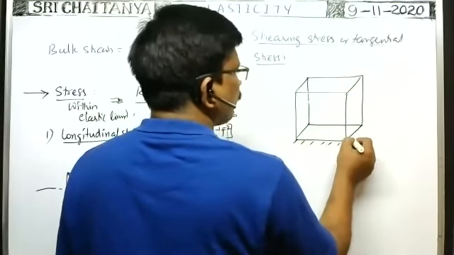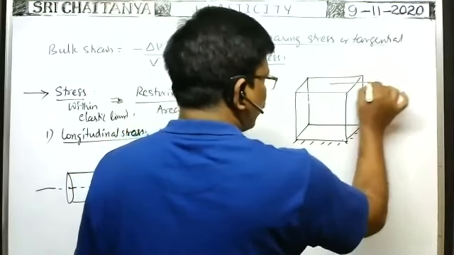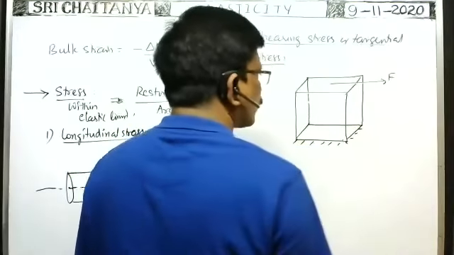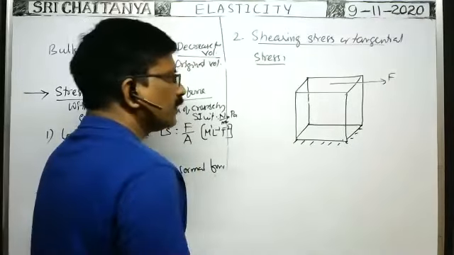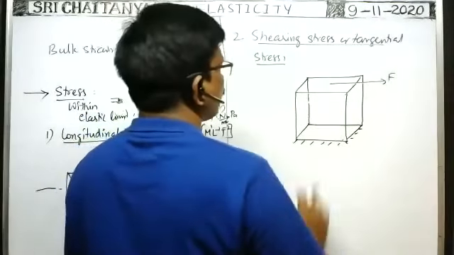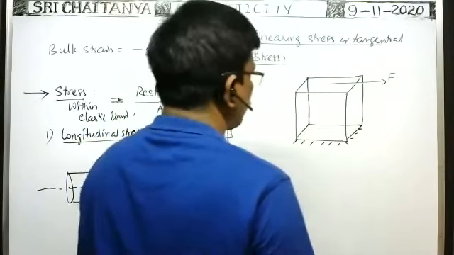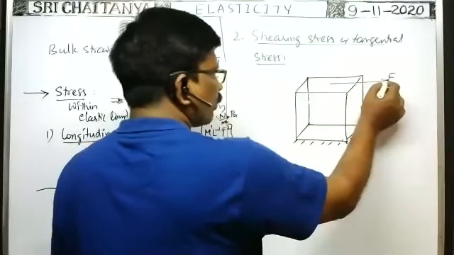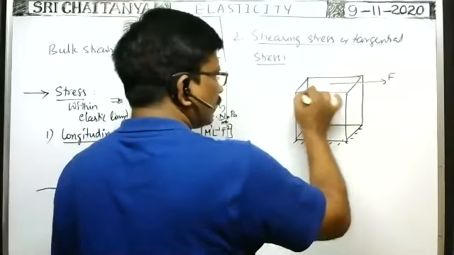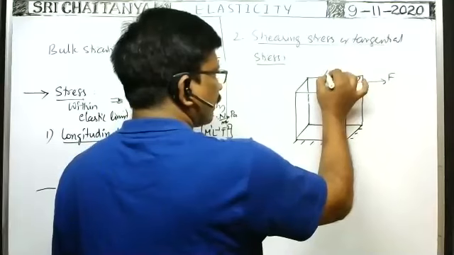This lower face is fixed, and along the tangential direction on the upper face, a tangential force is applied. Because of that, a change of shape takes place. Suppose the tangential force is applied on a surface of area capital A.